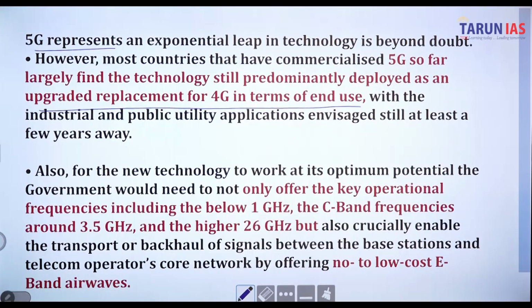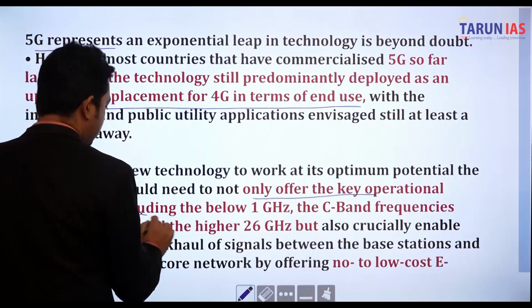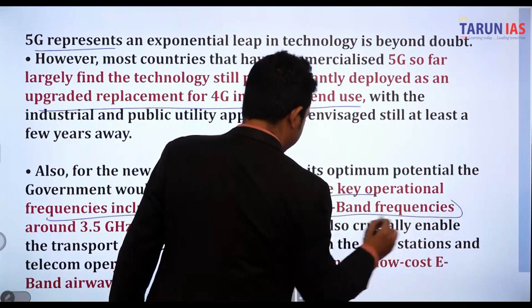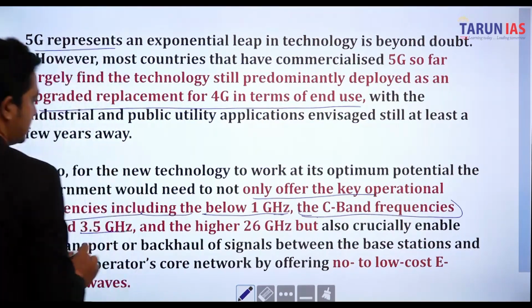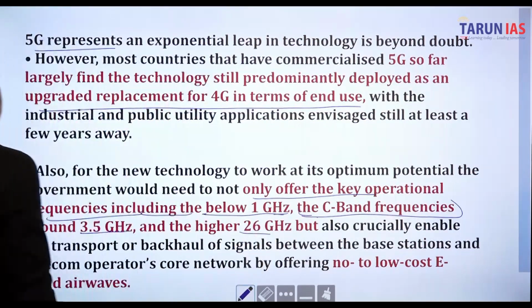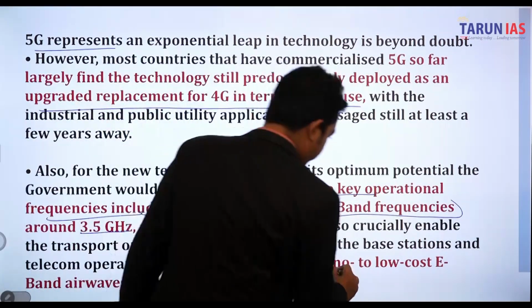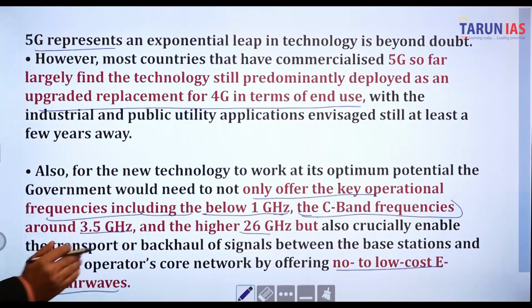For the new technology to work at optimum potential, the government would need to offer the key spectrum. Key spectrum of what? Key spectrum of frequencies including below 1 gigahertz, right? And the C-band frequency. What exactly the C-band frequency is we will discuss now. Around 3.5 gigahertz and the higher 26 gigahertz, but also crucially enable the transport of backhaul signals between the base station and telecom operators' core networks by offering no to low cost band deliveries. So basically the 5G technology has much more facility as compared to 4G.